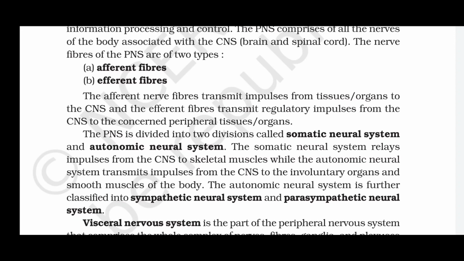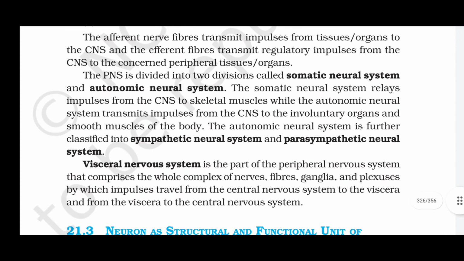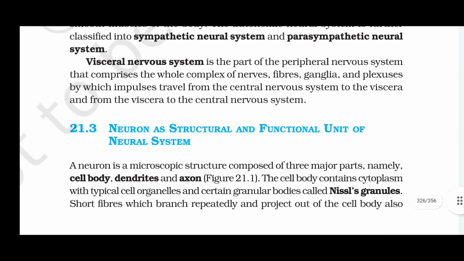The autonomic neural system is further classified into sympathetic neural system and parasympathetic neural system. Visceral nervous tissue is the part of the peripheral nervous system that comprises the whole complex of nerves, fibers, ganglia, and plexus by which impulses travel from the central nervous system to the viscera and from the viscera to the central nervous system.